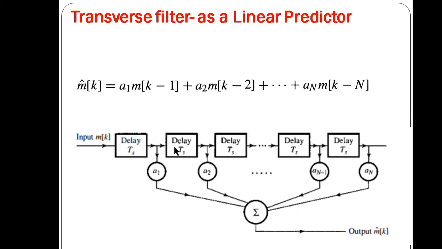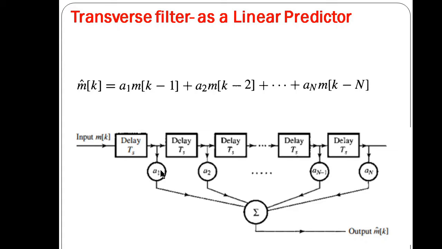You can see this is the linear predictor. This is our input signal mk, which is delayed by different delay lines, and this will produce the sampled versions mk minus 1, mk minus 2, mk minus 3, and so on, and these are multiplied with constant multipliers a1, a2, a3. So this will be the magnitude.